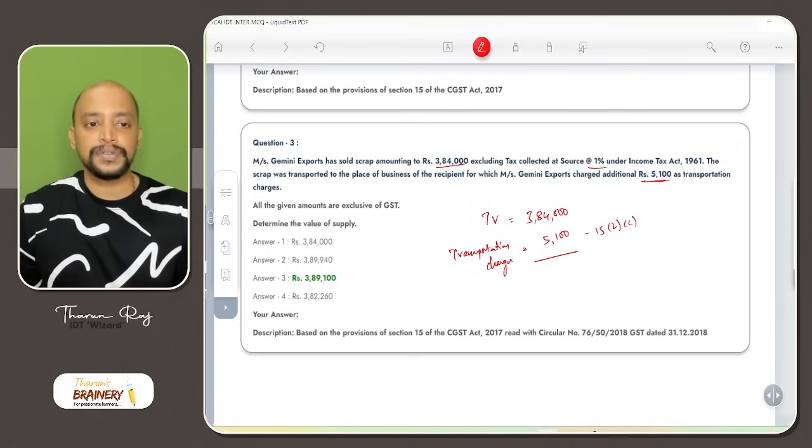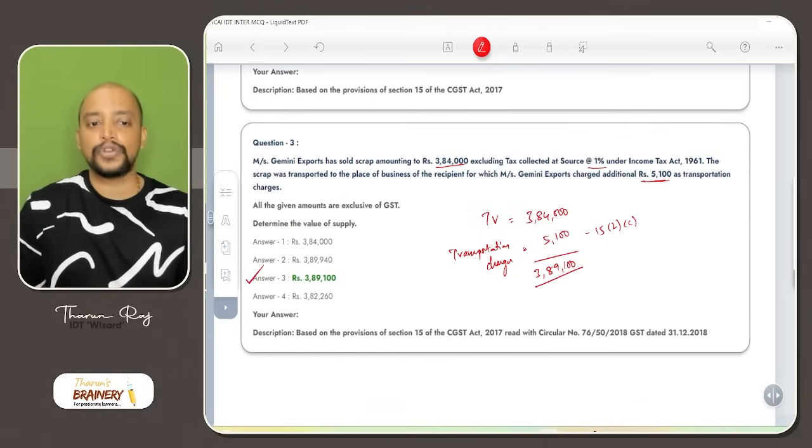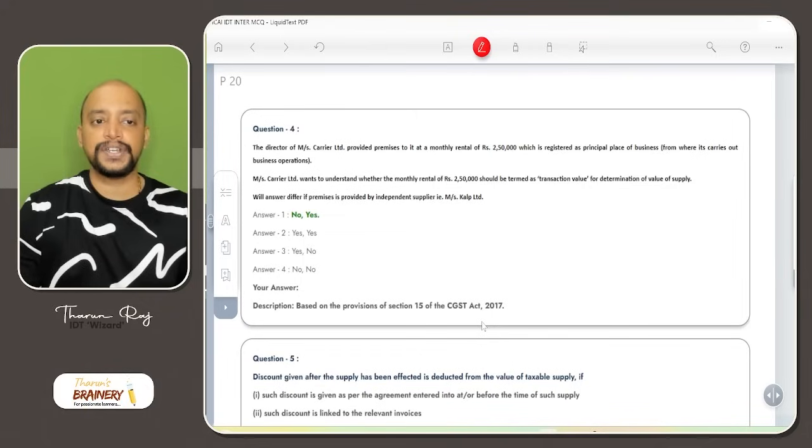So this 5,100 was the transportation charges. So if you see, the answer for this is 3,89,100, which will be taken as the answer. So option C is the answer for this question number 3. Then next one, question number 4.